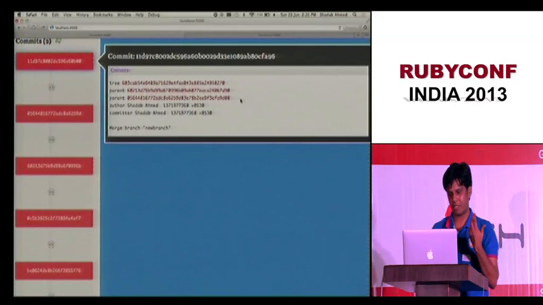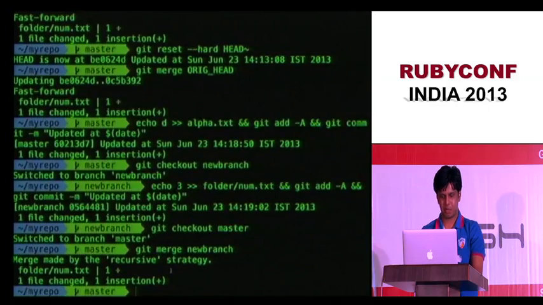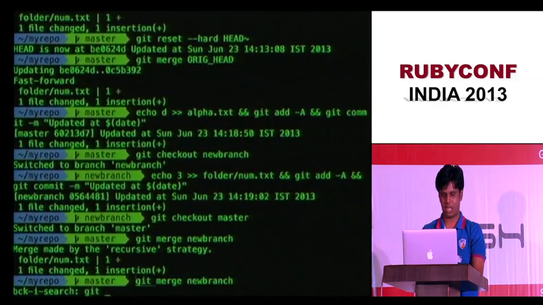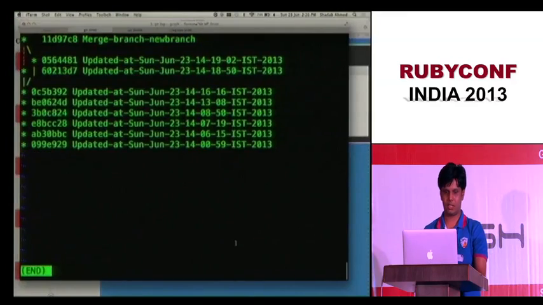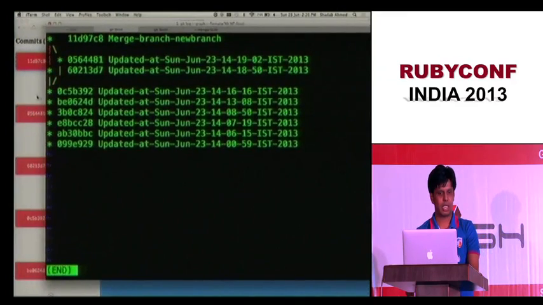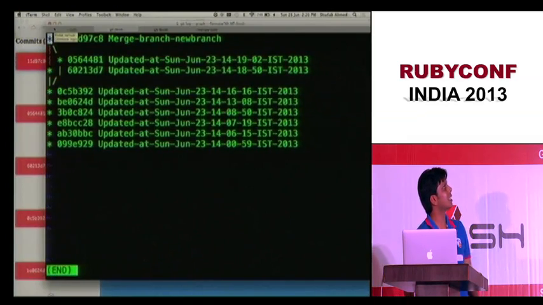This Sinatra app which I wrote doesn't show that right now, but I can show you that by git log graph. Yes. So okay, let me reduce it. So at this point, the branches diverged. My master had a new commit here, and my new branch had a new commit here, and I had merged them back here. So that's why you see this diamond sort of shape.